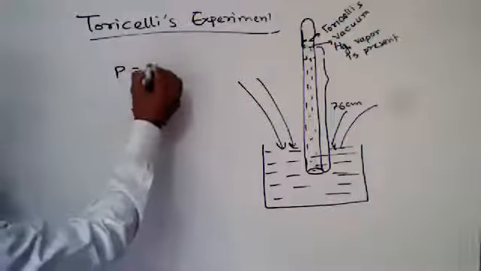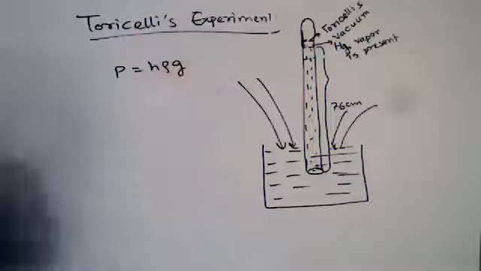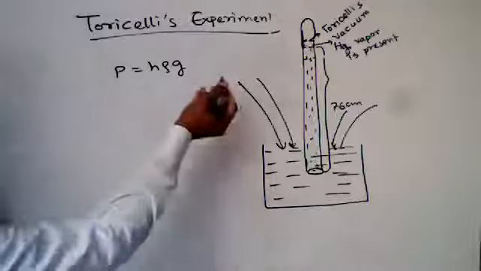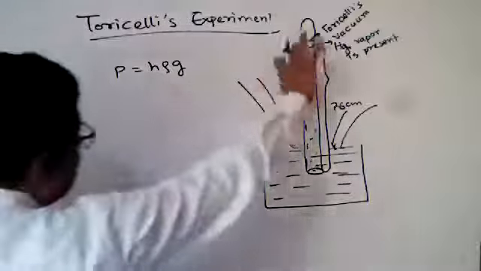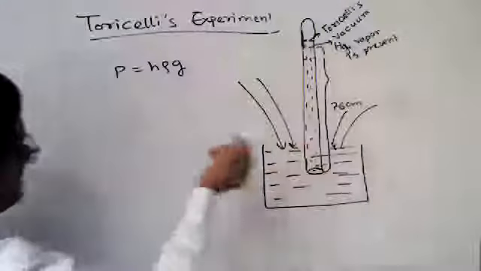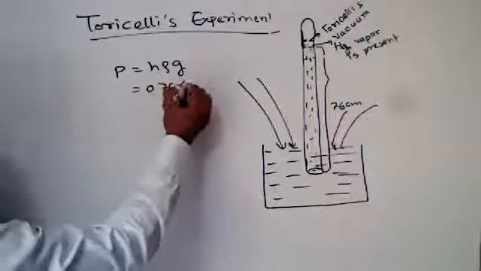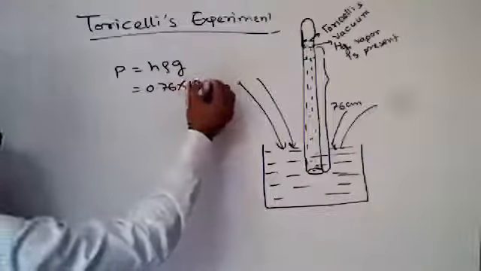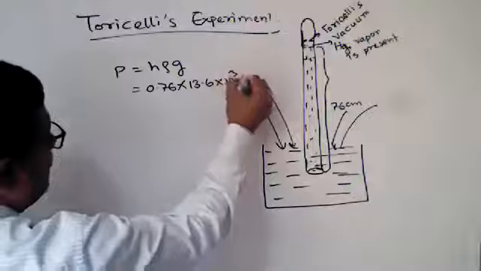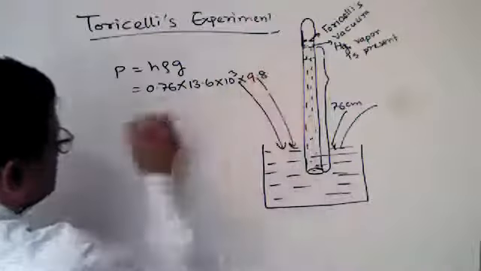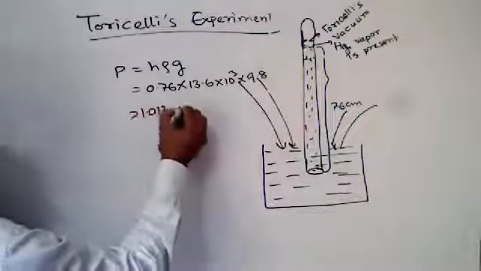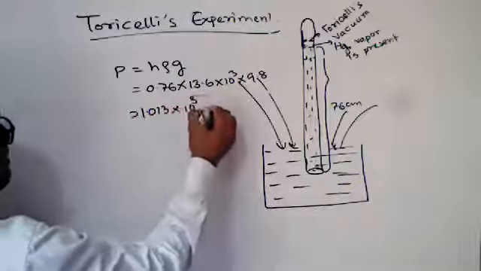We know P equals h rho g. Here the mercury column is 76 centimeters, so it is 0.76 meter. The density of the mercury is 13.6 into 10 to the power 3, and g is 9.8. So it will be 1.013 into 10 to the power 5 Pascal.